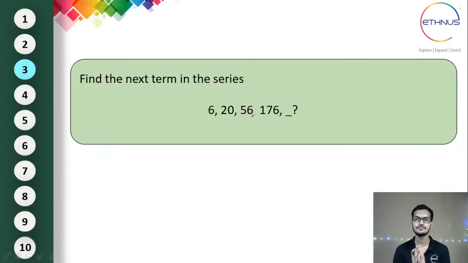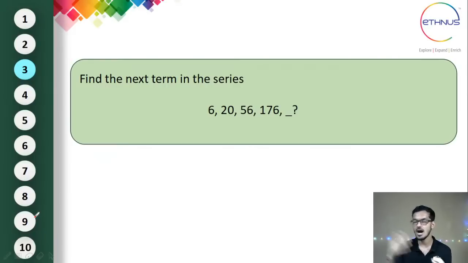If you see the first number, that is 6, and the next numbers are 20, 56, 176. When you see a drastic increase in the numbers, it will be something related to either multiplication or powers. If you see a very small difference between them, then it could be something related to arithmetic progression, or the differences could be similar, or there would be some series in the differences.